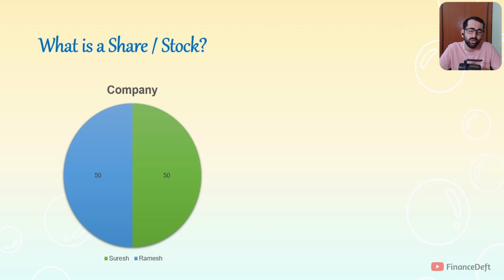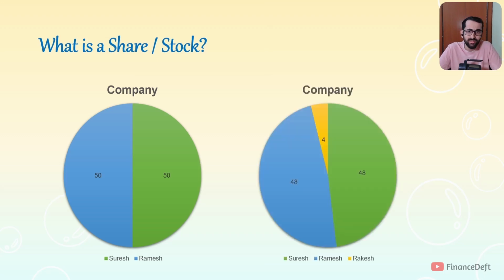Now tomorrow they want to raise some money. Let's say they have a friend called Rakesh who sees that the company has grown and also sees some potential, and approaches these two folks and says, I want to invest also. So now what will they do? They agree to take the investment, and as a return, they will give some of their shares to Rakesh. So let us say each has given two shares to Rakesh.